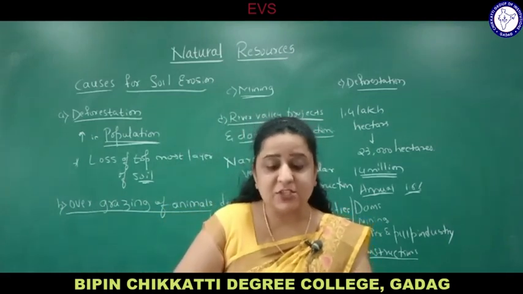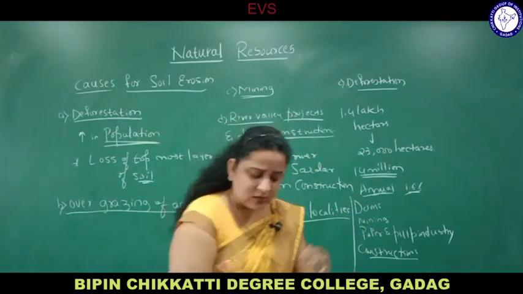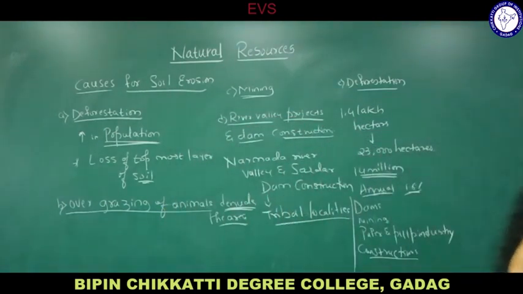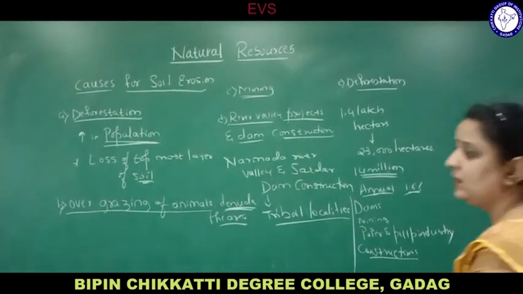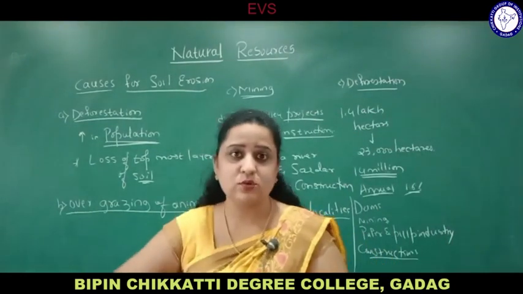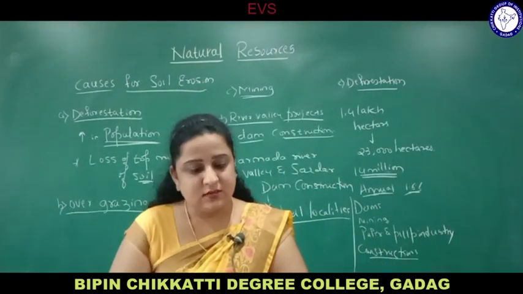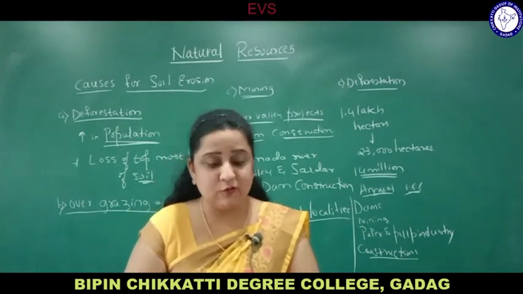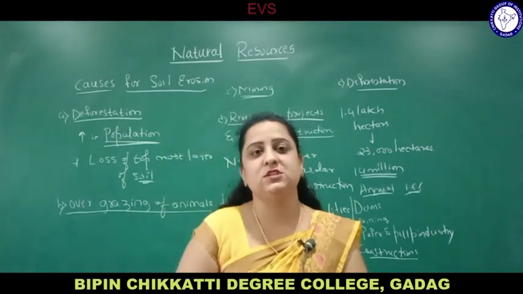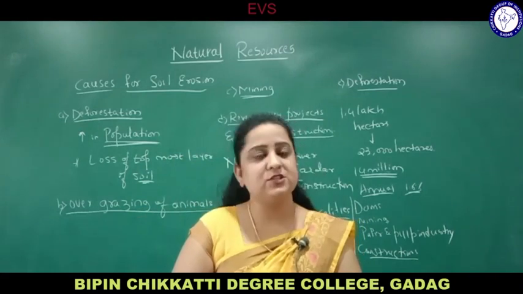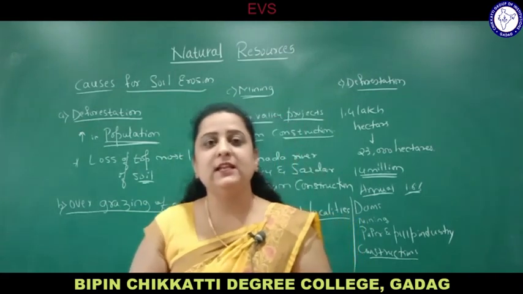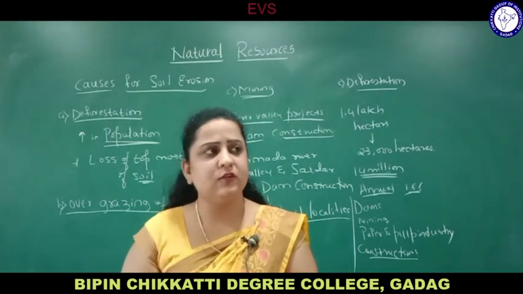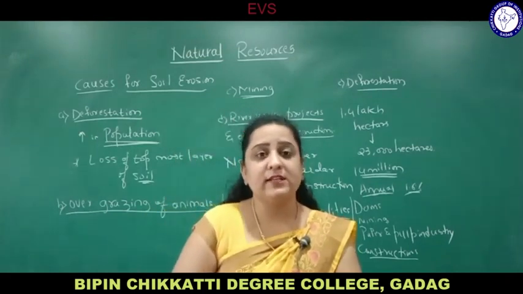Then coming to natural calamities. Other than this, these are all man-made. Yes, deforestation, these are all man-made. Now what about natural calamities? If any calamities occur naturally, that also leads to deforestation or desertification. So natural calamities and fire are reasons for deforestation. If there is any forest fire naturally, you have seen recently in the news, in Australia and in different countries, there was forest fire.